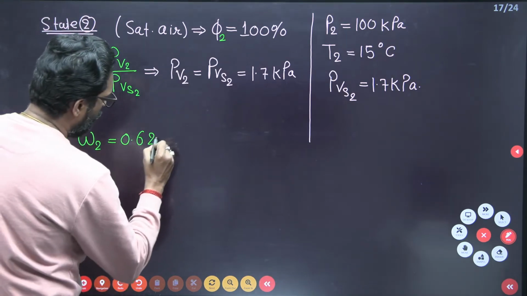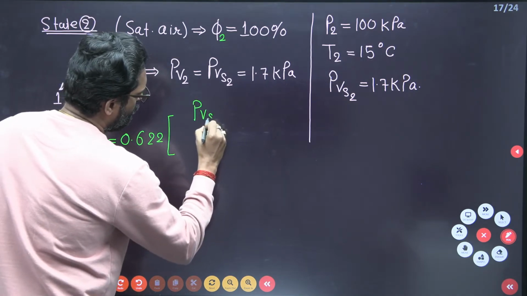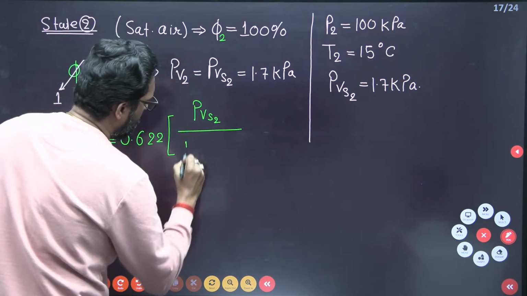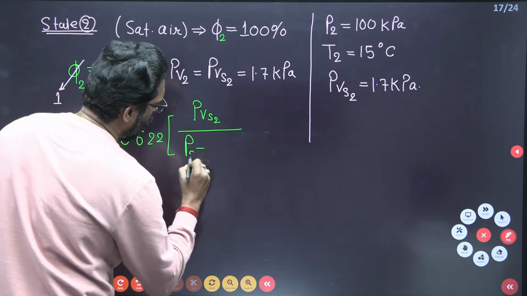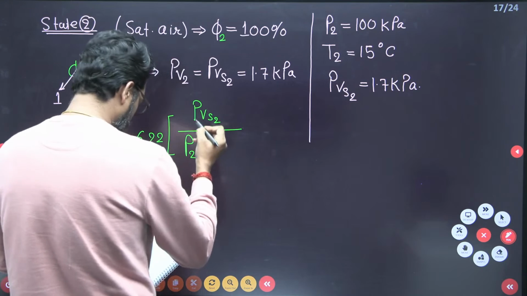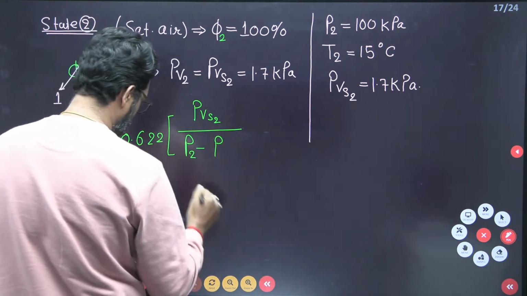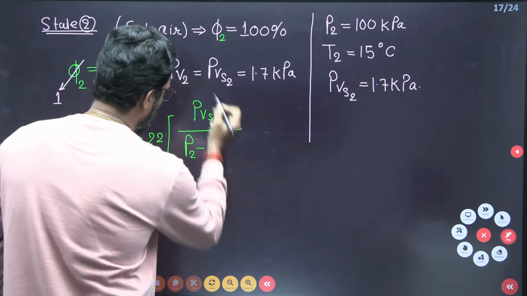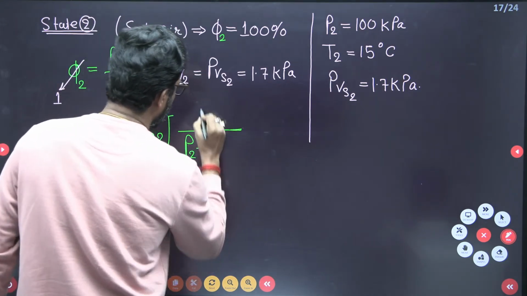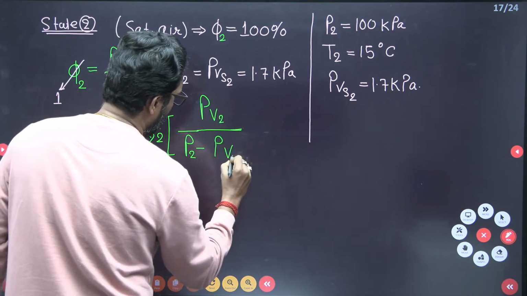Omega 2 = 0.622 times PVS at point 2 divided by P2 minus PV2. This is the partial pressure of water vapor at point 2, subtracted from the total pressure at point 2.